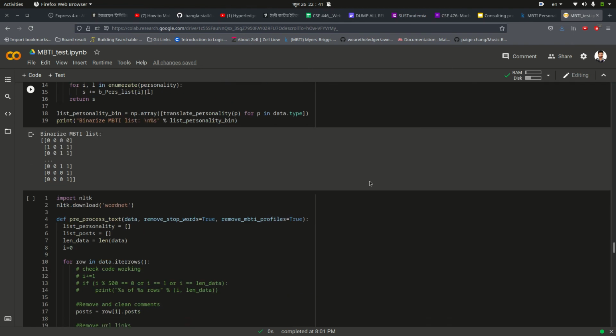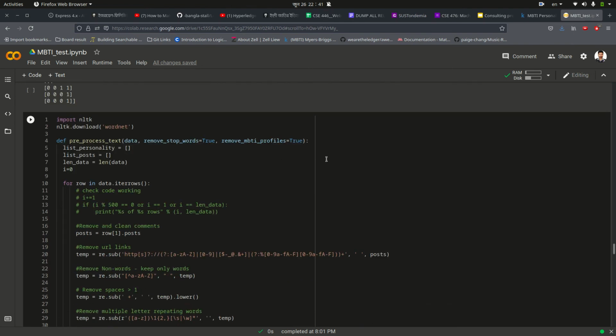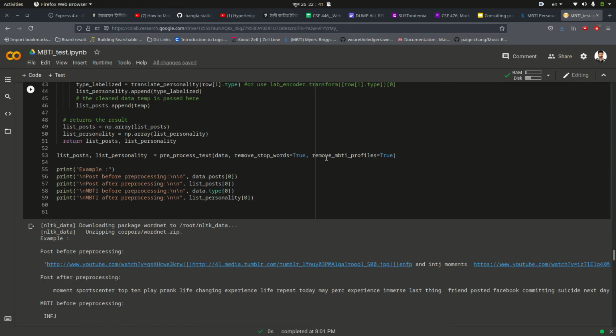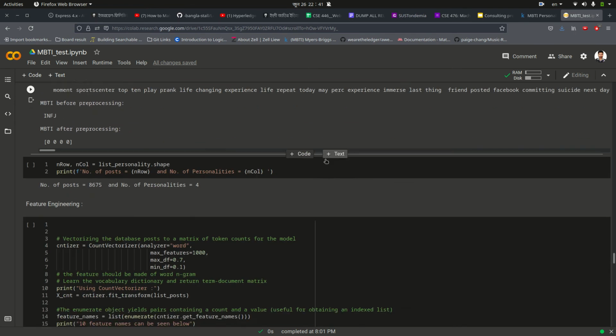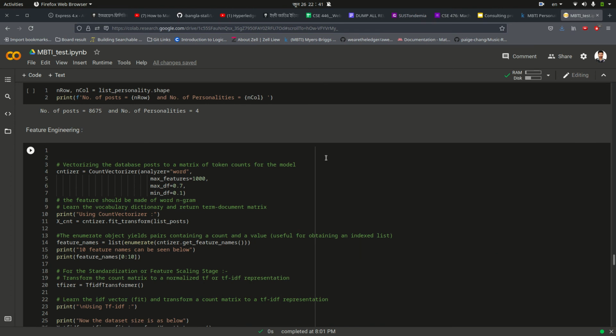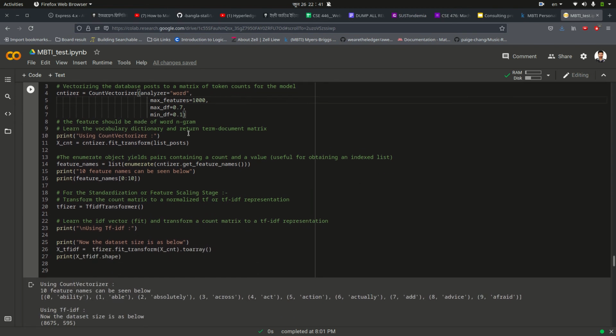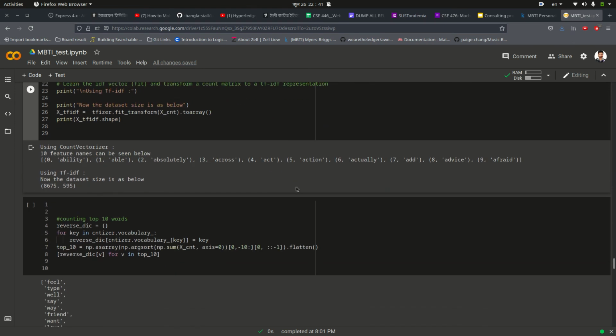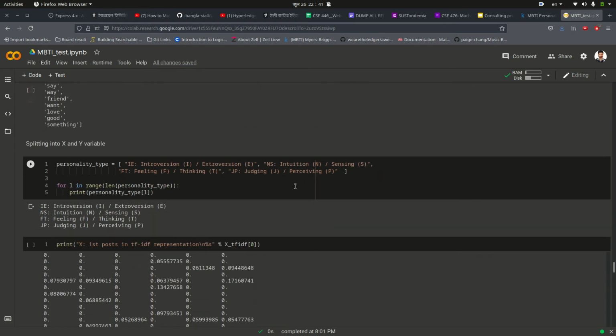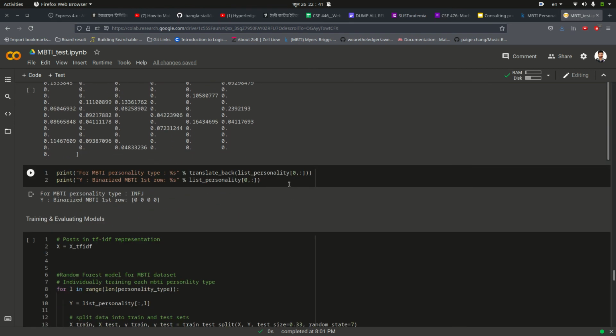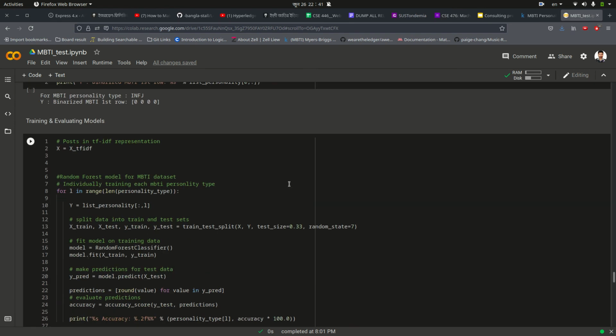After making the data set like this, I pre-processed the data set. After some pre-processing, I downloaded the WordNet again, made the models, and then did some feature engineering. Here is the definition of our model. You can see the count vector. I have vectorized the words, then used SVM and k-NN and other models. I split the whole variable into X and Y, and here is the data set you will see. So it is the training and evaluation part here.